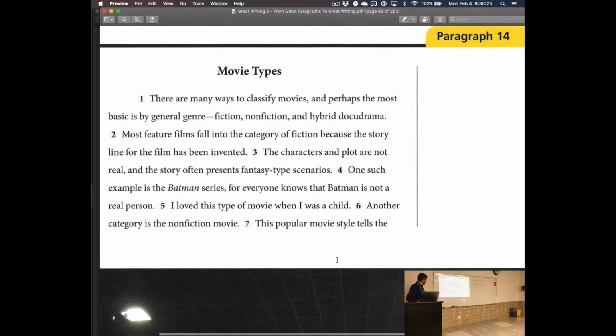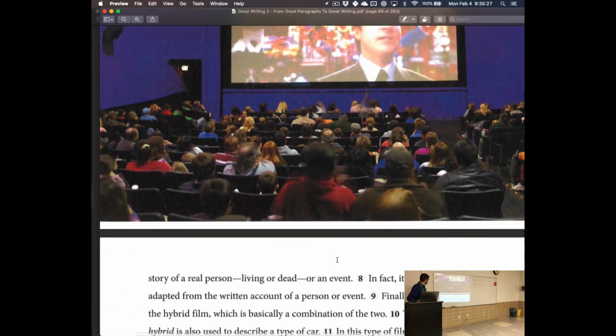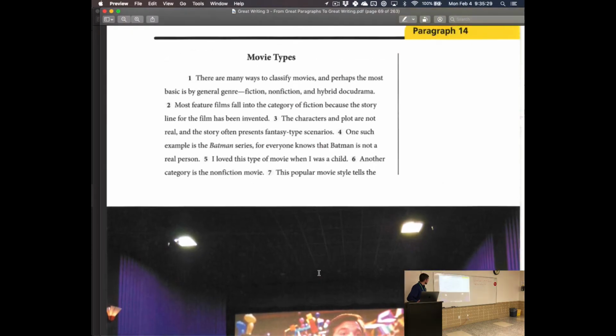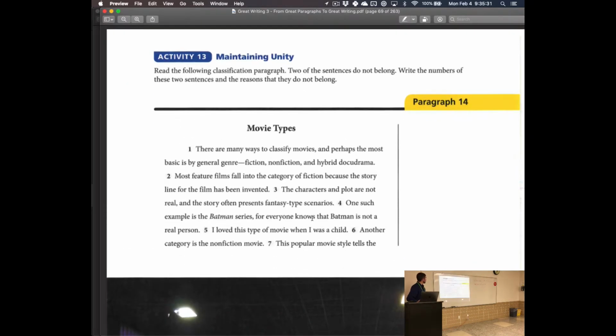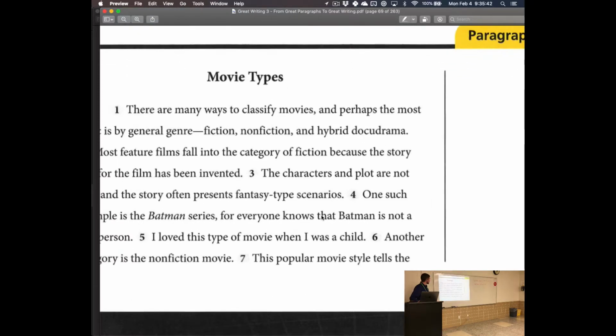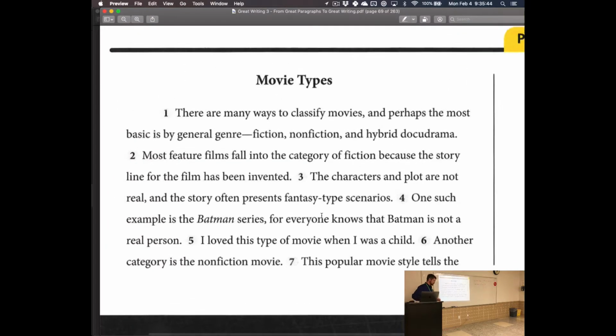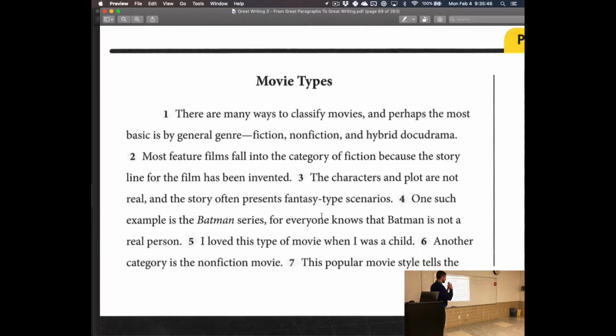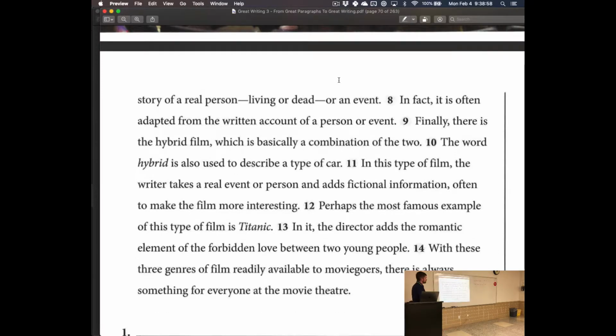Movie types, which is the next one. This is on page 55. Same kind of thing. There's 7 sentences, right? 2 of these sentences don't belong. Okay? What are they? Take about 2 minutes to read this, and then tell me which 2 sentences don't fit.